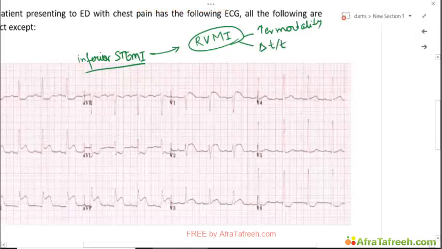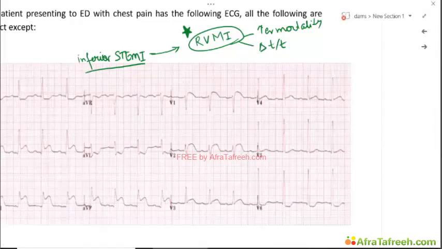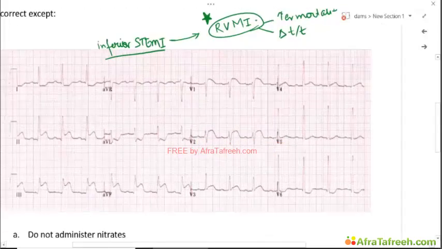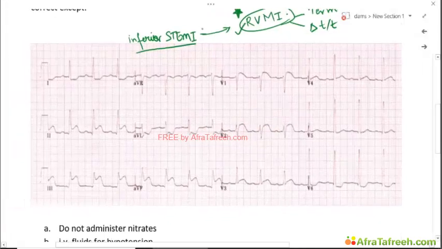As this is a preload dependent condition, in most myocardial infarctions we give nitrates and morphine for pain relief and to decrease the venous return, especially if the patient has pulmonary edema. But this is not so in cases of right ventricular myocardial infarction, because if we give nitrates or morphine, they will decrease the venous return and thereby can precipitate a shock-like situation. Okay, and they are very deleterious if we give them in right ventricular myocardial infarction. So it's important to diagnose RVMI before starting therapy, and this should be a concern, especially if you are having an inferior STEMI on the ECG.